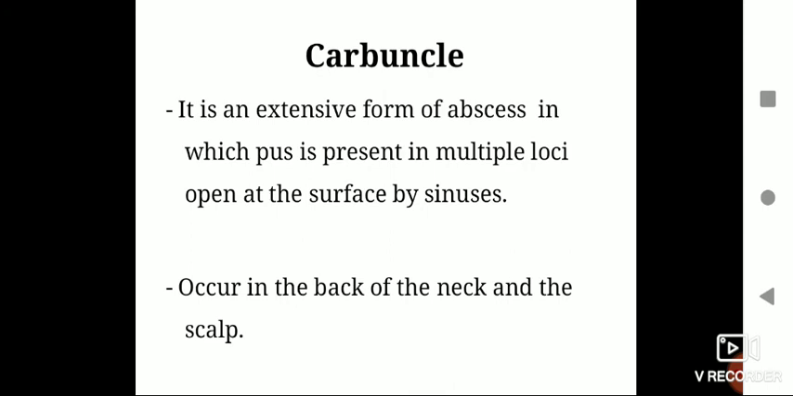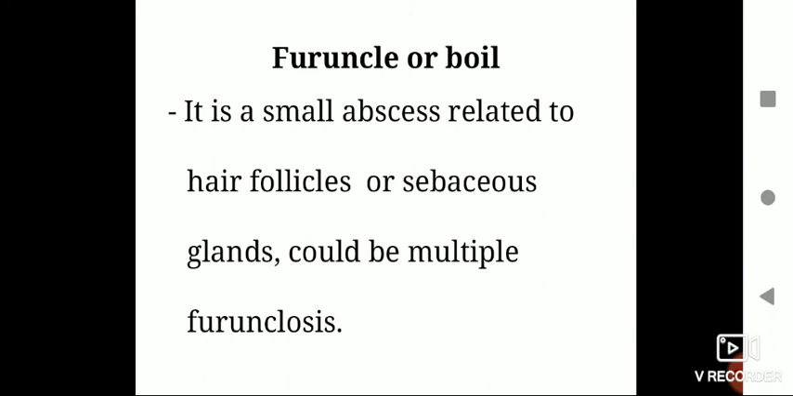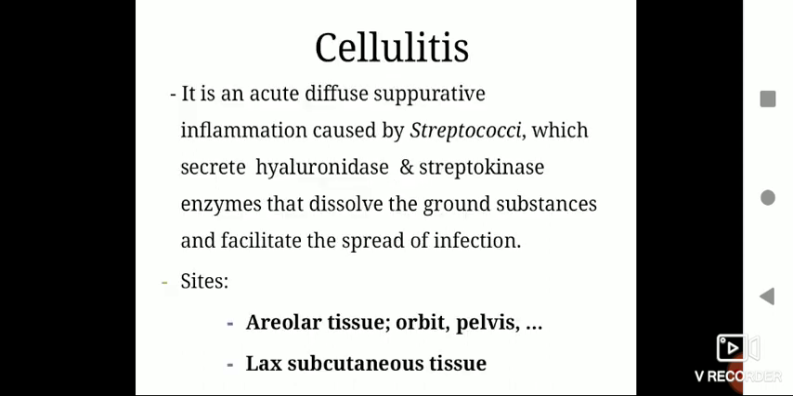These are some of the medical terminologies associated with inflammation. Carbuncle is an extensive form of abscess where too much pus is present. I am not showing you the diagrams because they look very yucky. Then you have the furuncle or boils, which are filled with a lot of pus. Then cellulitis, where there is a lot of thick tissue formation.